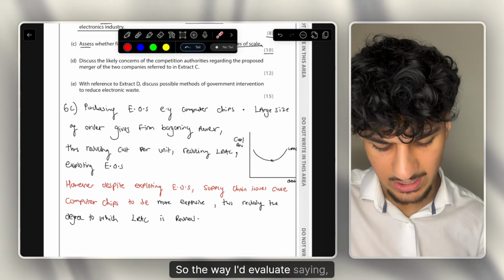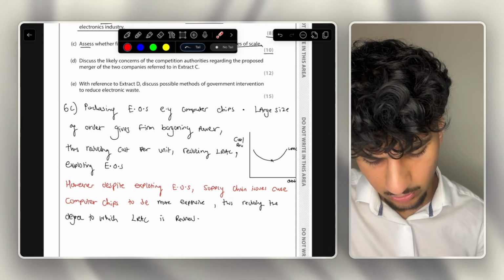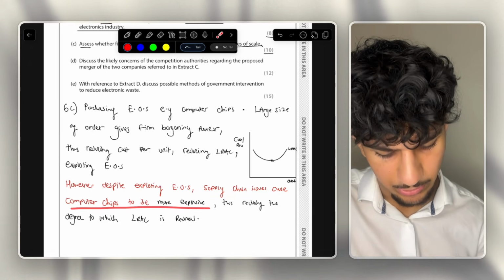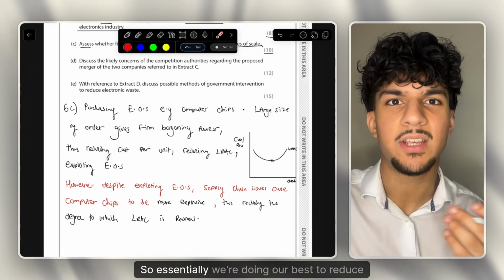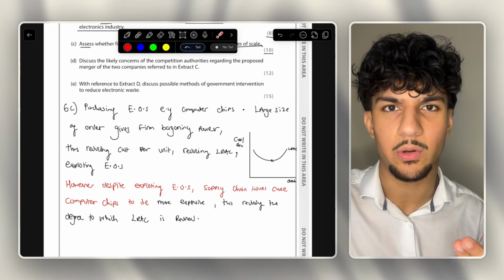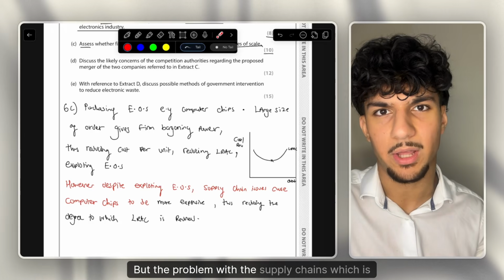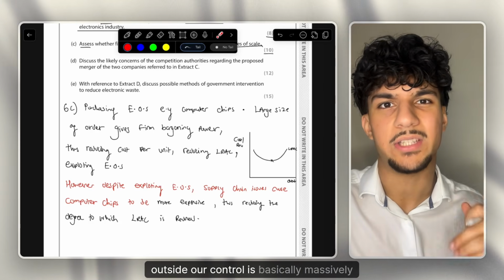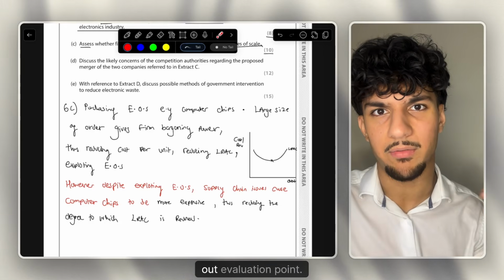So the way I'd evaluate is, however, despite exploiting economies of scale, supply chain issues cause computer chips to be more expensive, thus reducing the degree to which the costs are reduced. So essentially, we're doing our best to exploit economies of scale and reduce our prices, but the problem with the supply chains, which is outside our control, is basically massively increasing prices. So it's a really good and a really well thought out evaluation point.